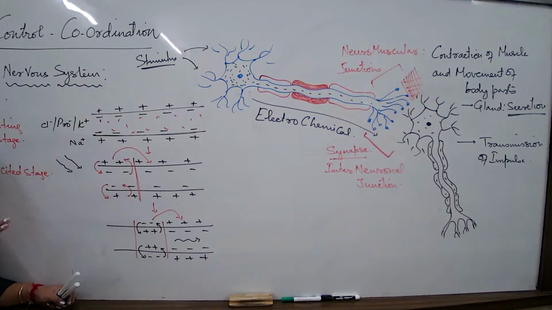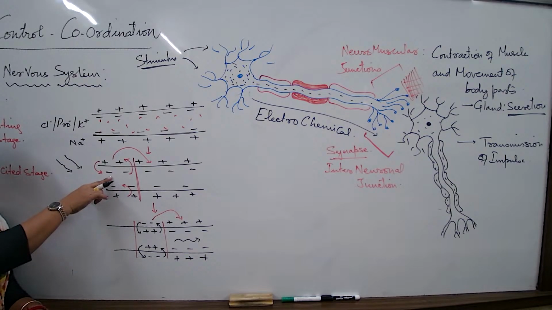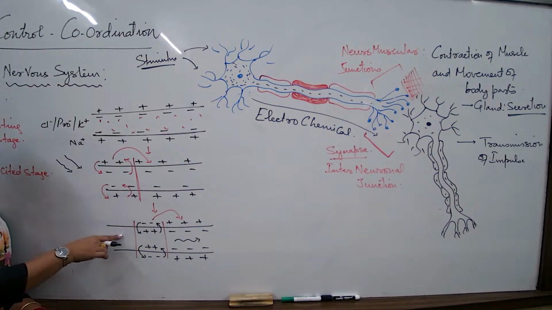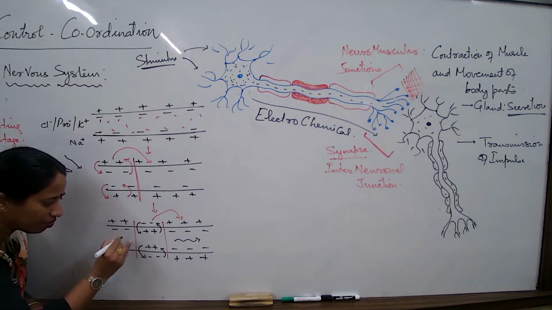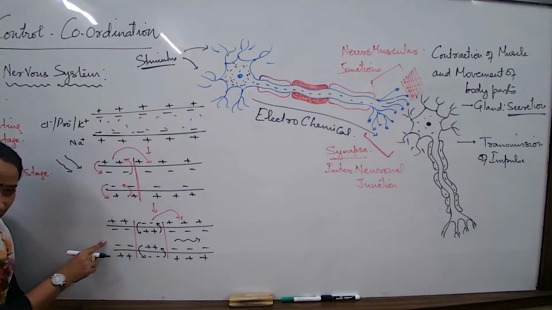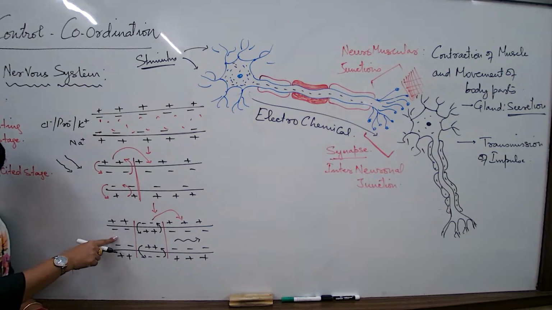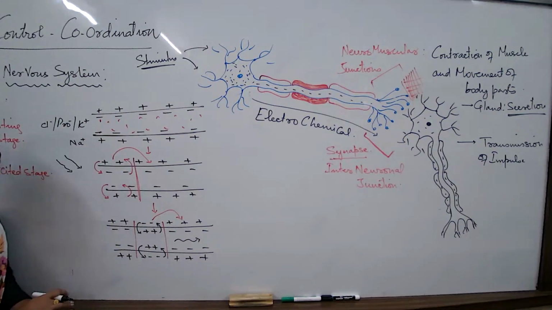That's a different mechanism that you don't need right now. The negative which was out again comes back. The positive which was in again goes out. So the positive goes out, negative comes in, the positive goes out, negative comes in.